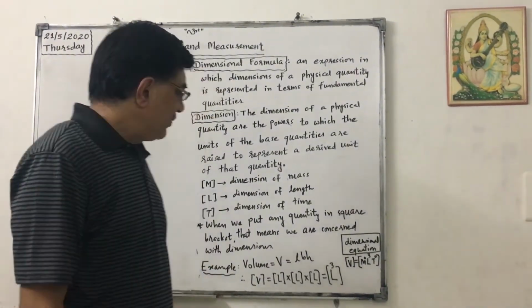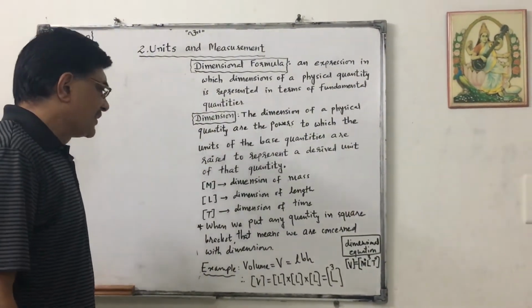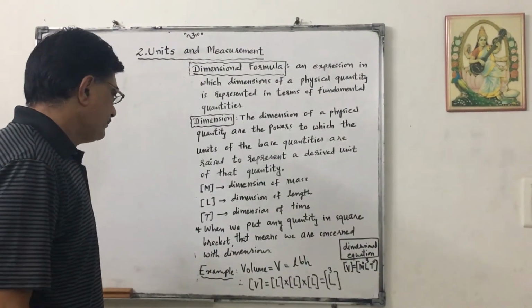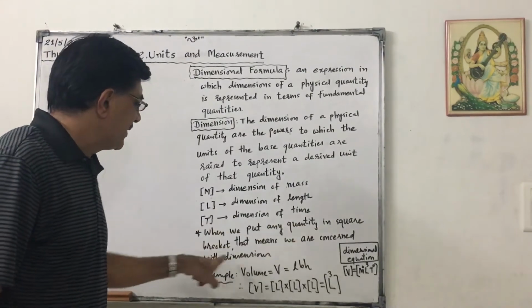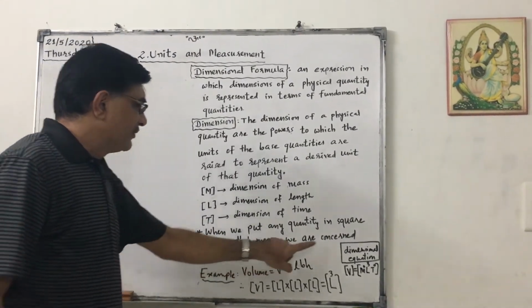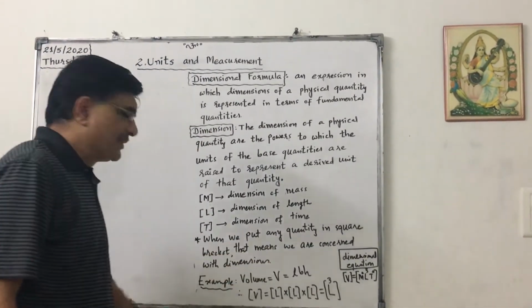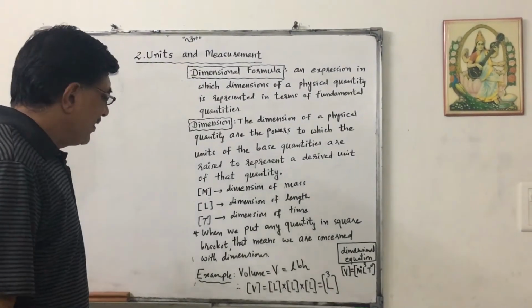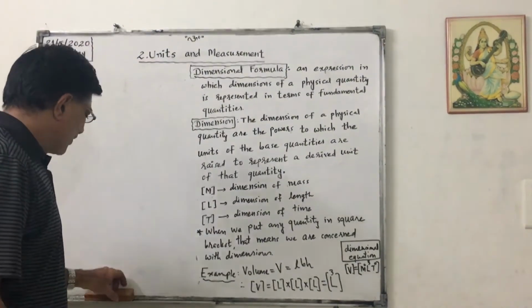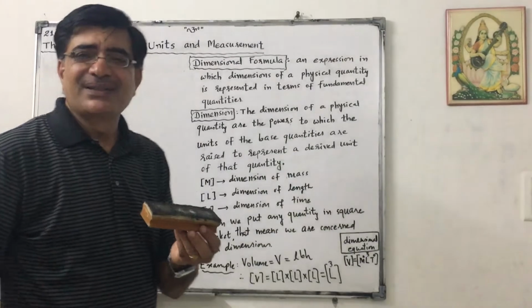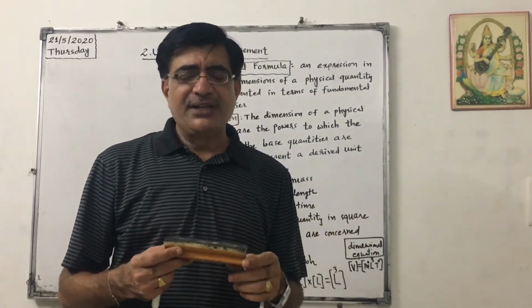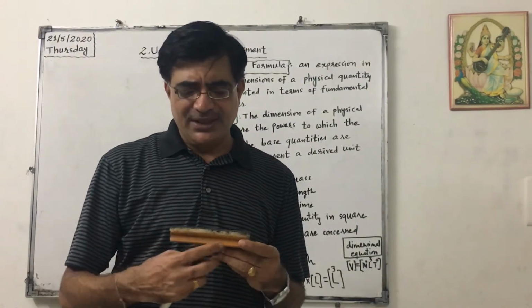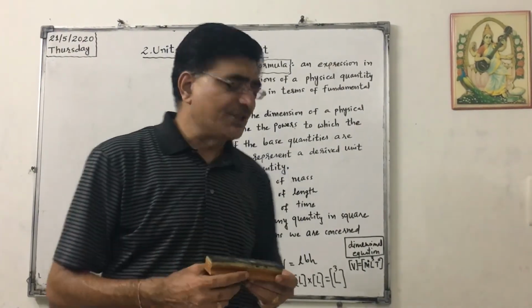Okay, now let us take an example. See, I have written here, when we put any quantity in square bracket, that means we are concerned with dimensions. Now let us take one example: volume of this duster. Volume is a physical quantity. We need length, breadth and height, LBH.